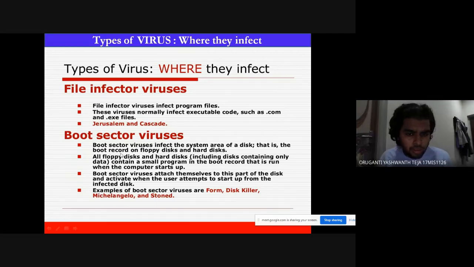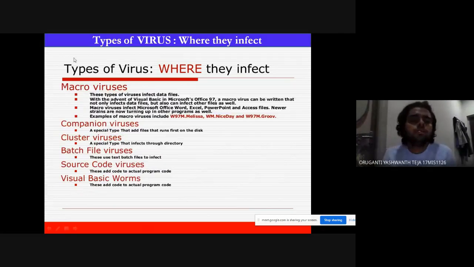Boot sector viruses can infect the system area of a disk, that is, the boot record on floppy disks and hard disks, including disks that contain only data. These disks contain a small program in the boot record that is run when the computer starts up. Boot sector viruses attach themselves to this part of the disk and activate when the user attempts to start up from the infected disk. Examples are Form, Disk Killer, Stoned, Michelangelo and Joshi, etc.